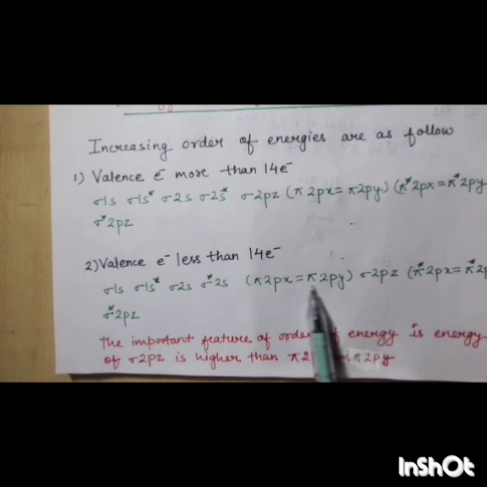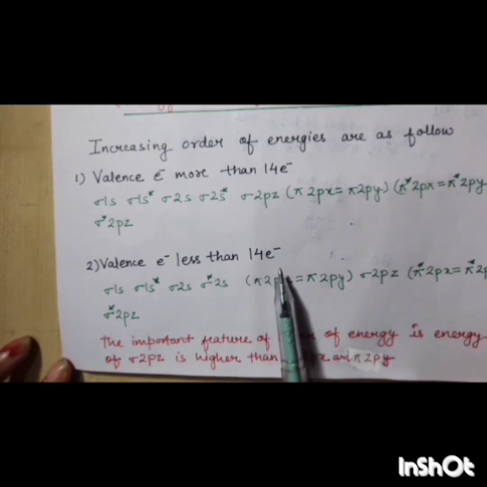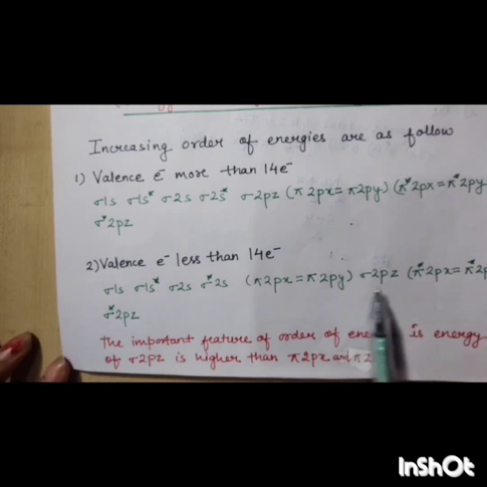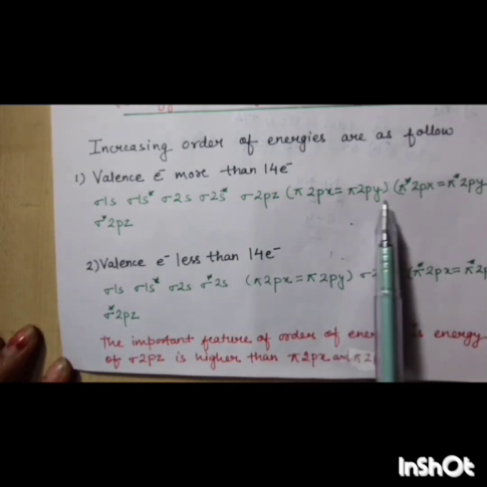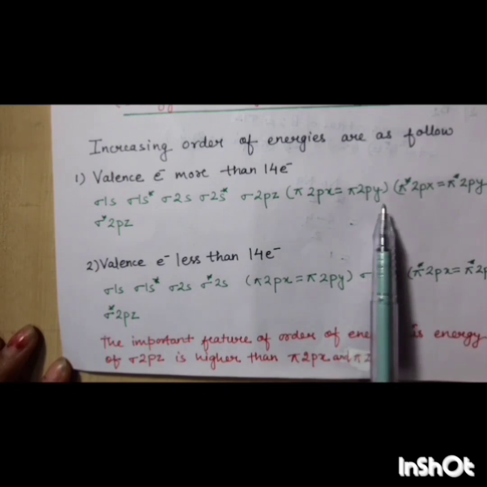Px and py come first, then sigma 2pz. You can remember it like this: if fewer than 14 electrons, then x, y, z; and if more than 14 electrons, then z, x, y.